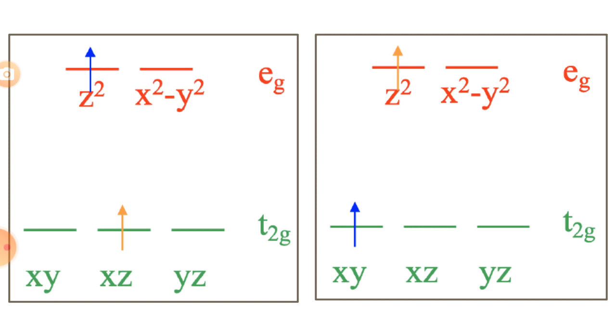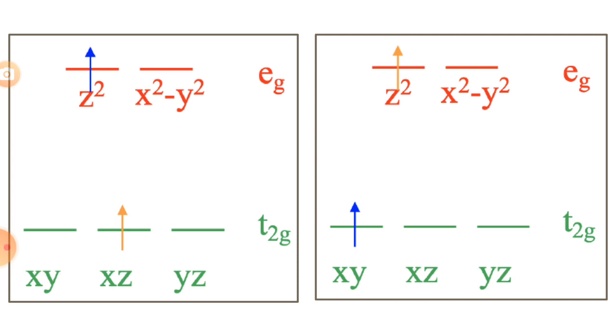Now there is another possibility for how to excite an electron. We could assume that the dxy electron stays, but the dxz electron gets promoted into the dz square orbital. In this case, we would realize a microstate in which one electron is in the dxy orbital and the other one is in the dz square orbital. So these two electrons are in two different orbitals. Now let us compare these two cases.